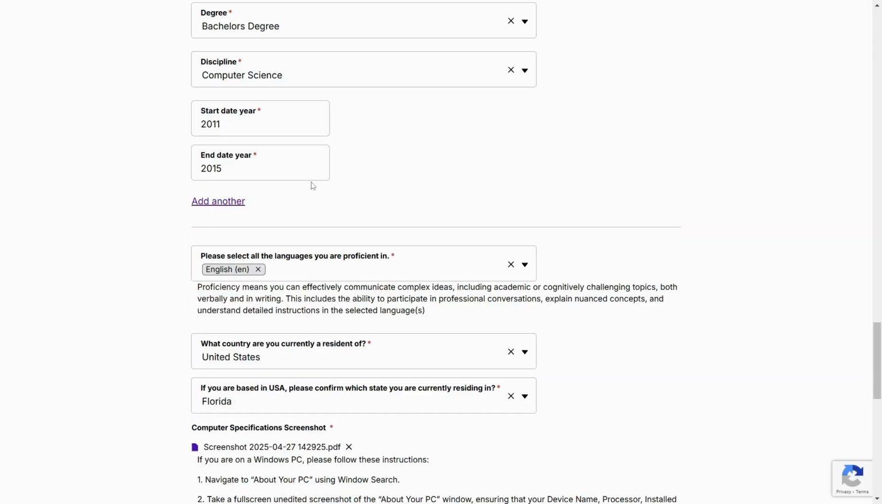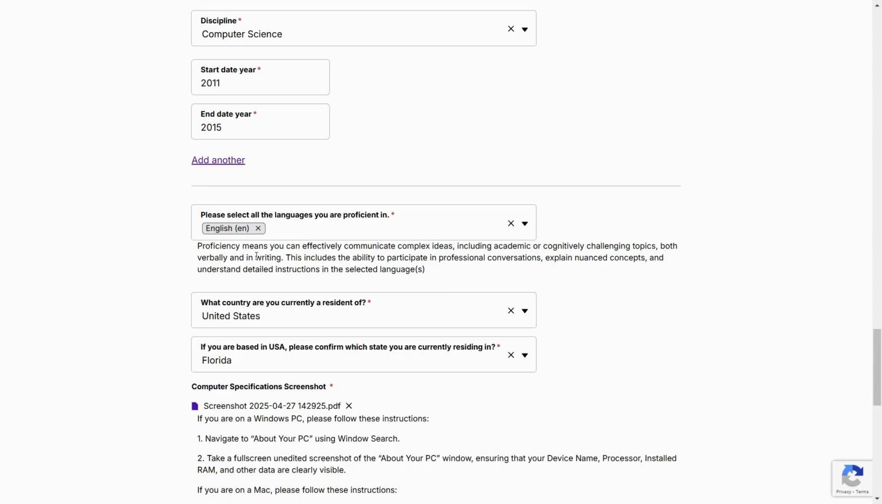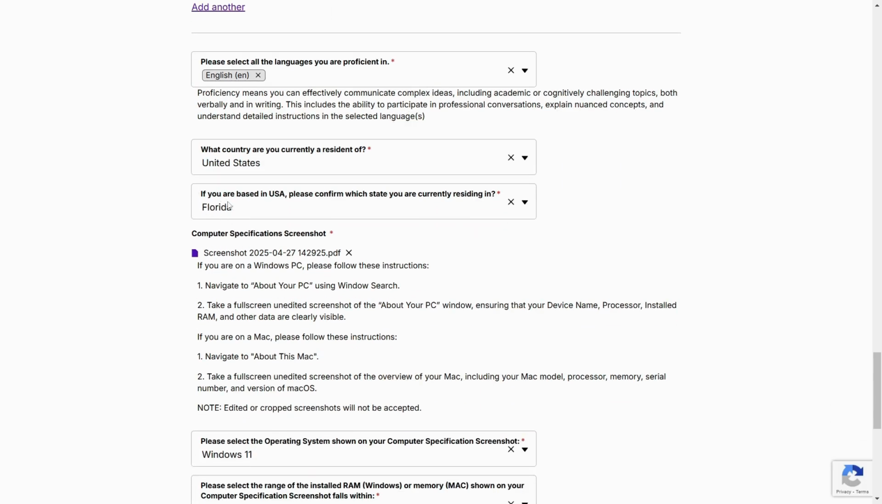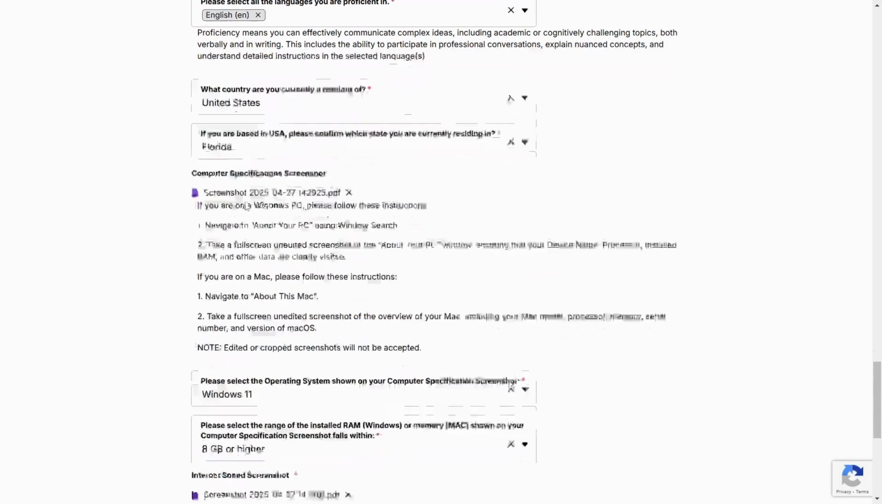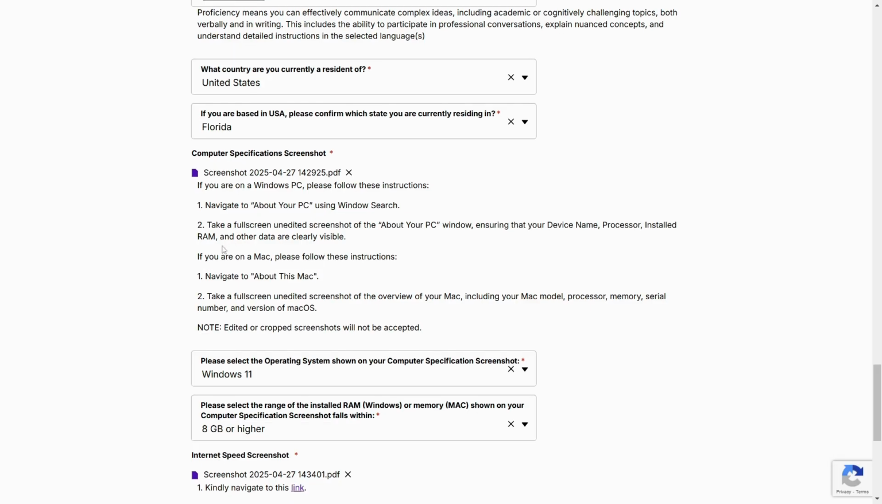So now I've already filled in everything. So in this part, please select all languages you are proficient in. So for me, I choose the English, and then the country, United States, and the state, and then the specification, your computer specification, okay? So you navigate to about your PC using Windows search, and then take a full screenshot. Once you take the screenshot, you need to convert the PNG to PDF, okay? Then you come and upload it.